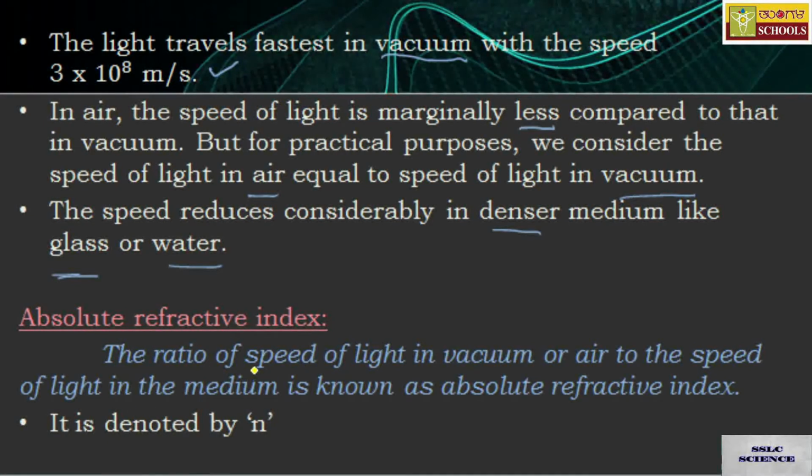Here I am going to define absolute refractive index first. The ratio of speed of light in vacuum or air to the speed of light in the medium, such as a practical medium like glass or water, which you can call a reference medium, is known as absolute refractive index. It is denoted by the letter small n.